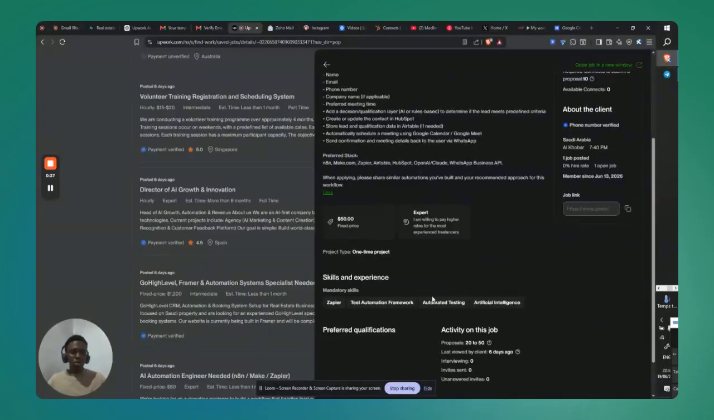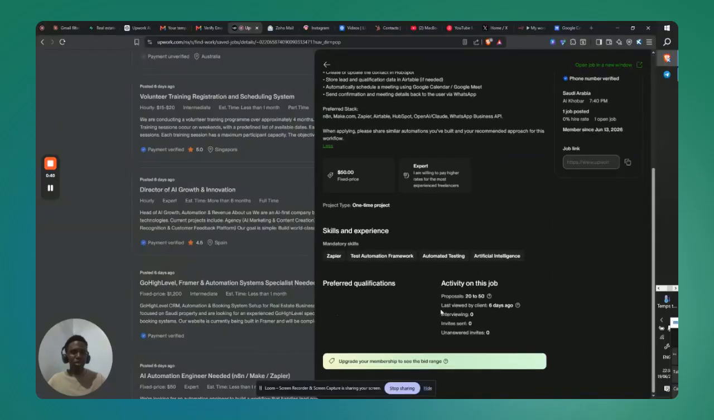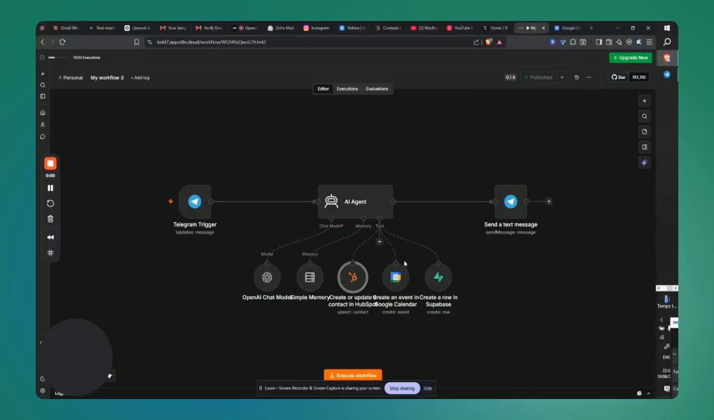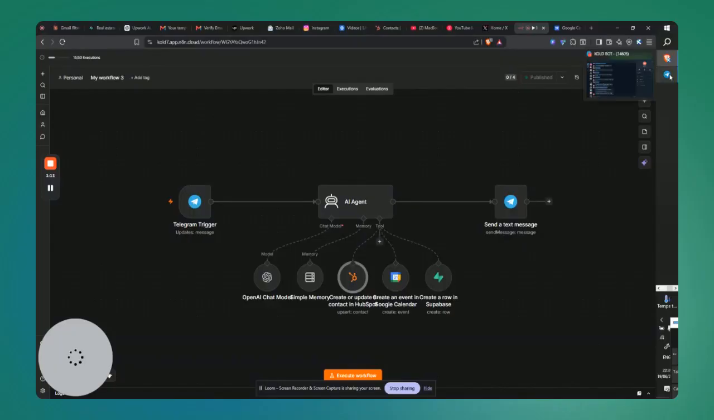So this person is requesting this job from, I think, Saudi Arabia or something like that. For this particular gig, the person didn't specify the industry, so I assumed I'm building this for a real estate agent or a real estate firm. Instead of using WhatsApp, I used Telegram, and I connected tools like HubSpot and Supabase as my record, then Google Calendar to book my meetings. And I added an AI agent. Let me show you an example of what the conversation looked like.